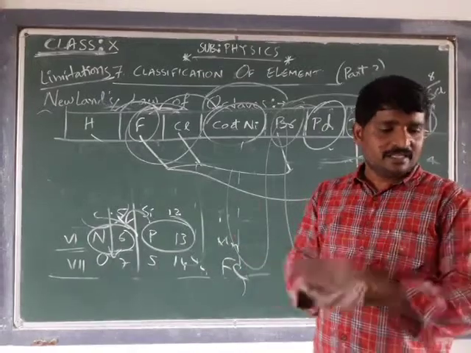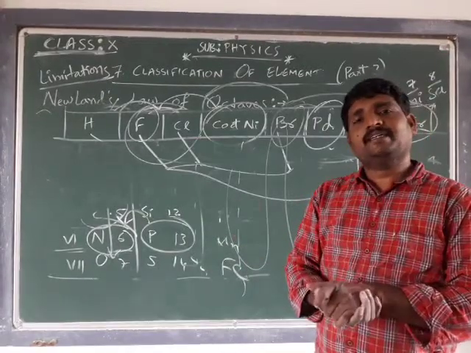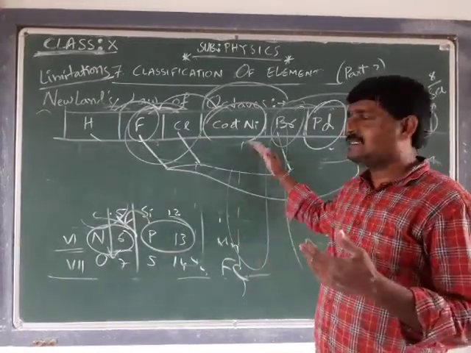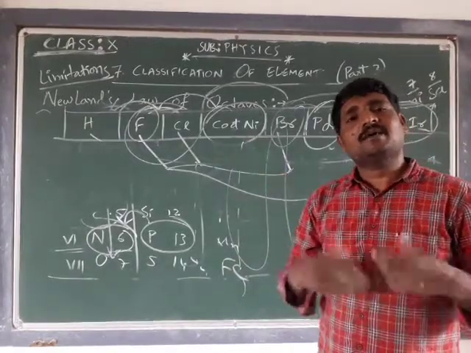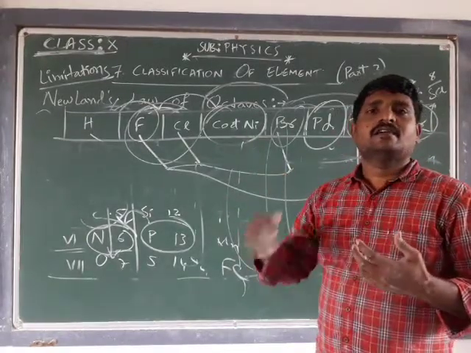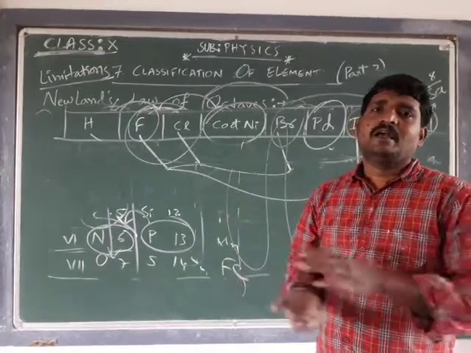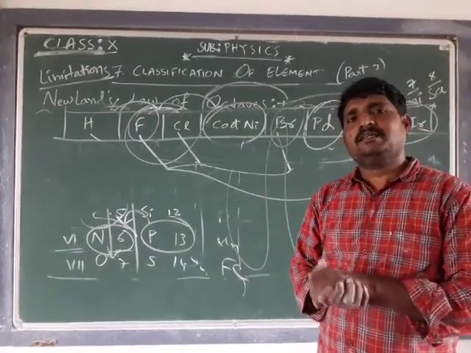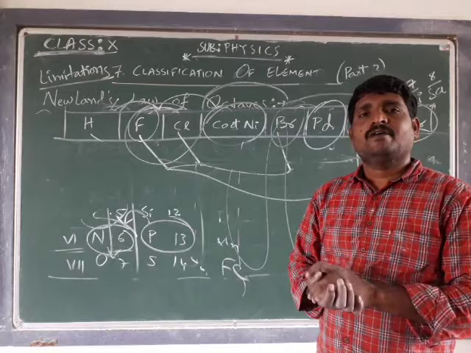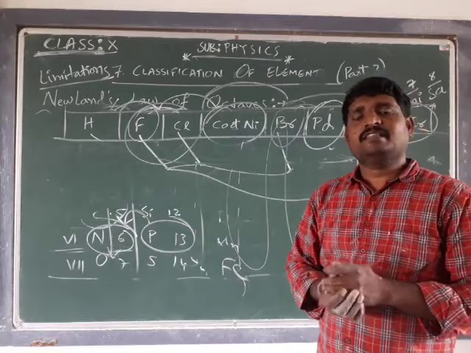Tomorrow, or in the next session, we will see Mendeleev's periodic table. As Newland's law has some drawbacks and limitations, in order to overcome those limitations Mendeleev proposed his method of arrangement of elements. What is that arrangement? That we will see in the next session.